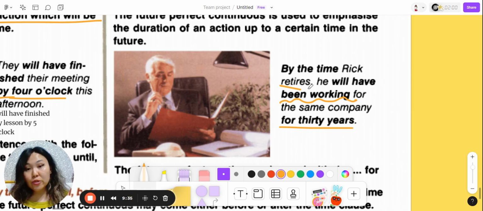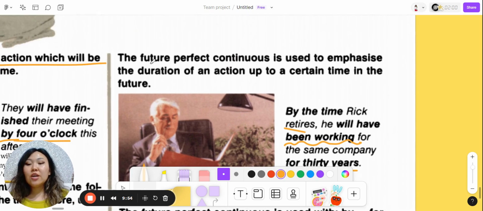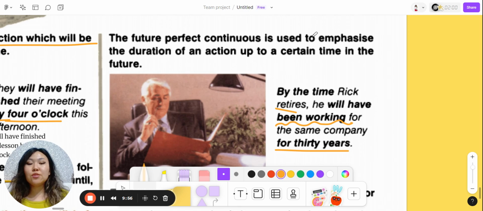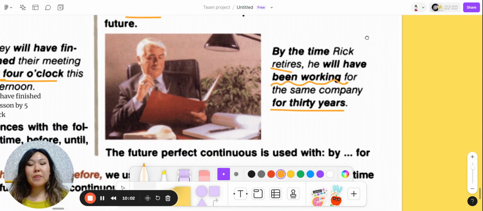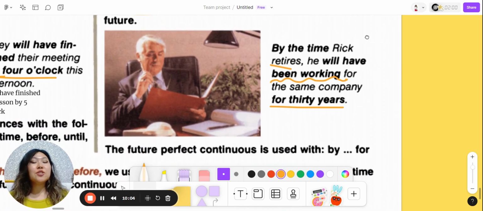Yes, but we also want to put emphasis that he will have been working for 30 years for this company. It's not only about the result, it's about the long action. So it says that future perfect continuous is used to emphasize the duration of an action up to a certain time in the future. So let's imagine that